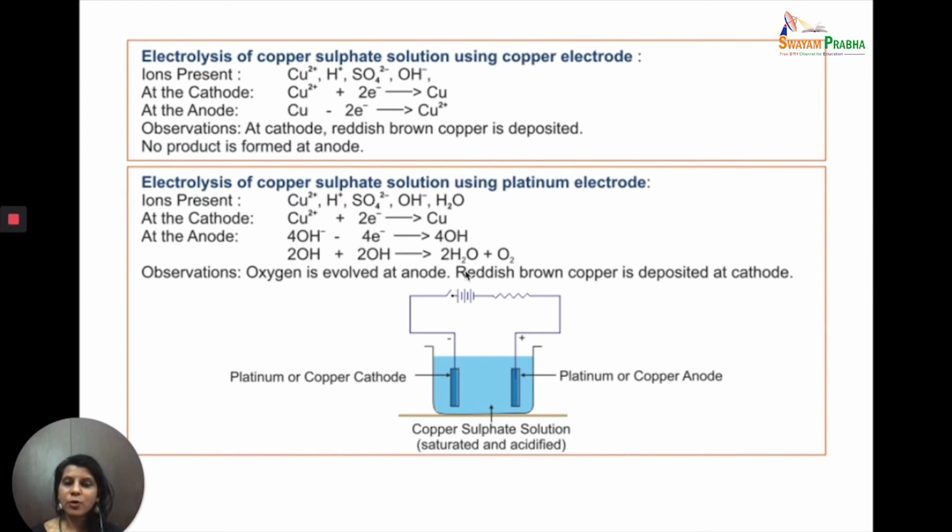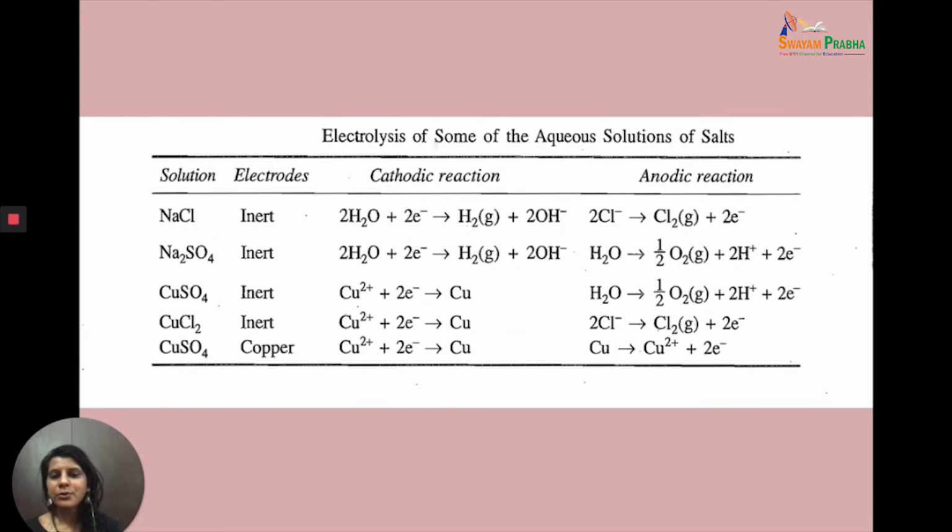So when you use platinum electrode, you will have reddish brown copper deposited at the cathode and oxygen evolved at the anode. Whereas when you are taking electrolysis of copper sulfate using copper electrode, then at the cathode again reddish brown copper is deposited, but at the anode no product is formed. So this is the way.